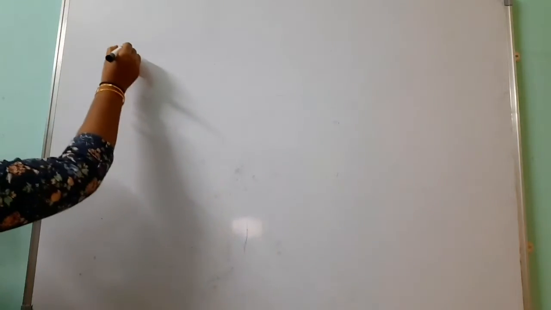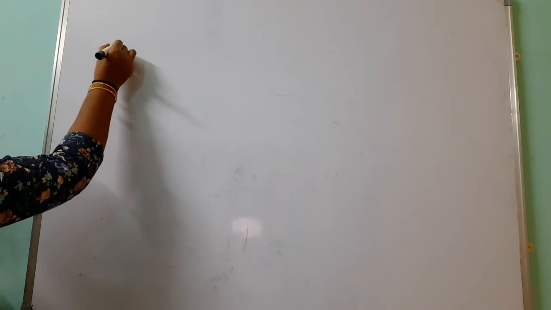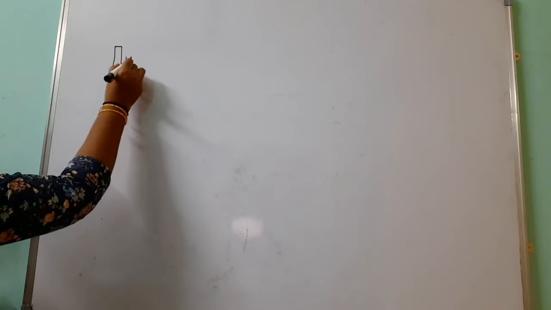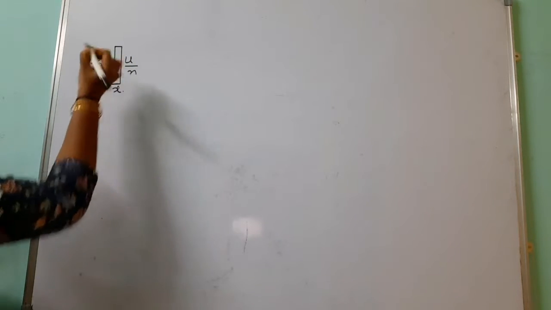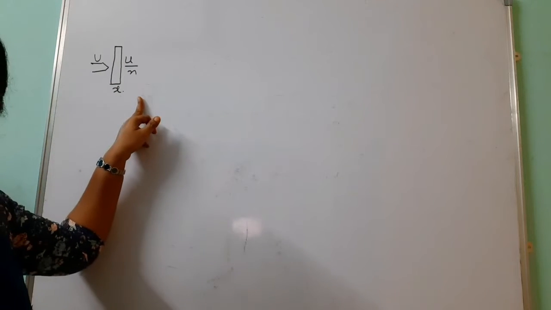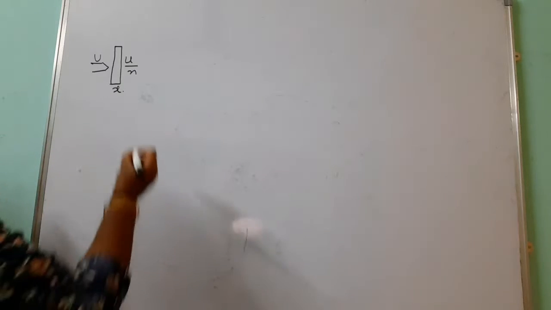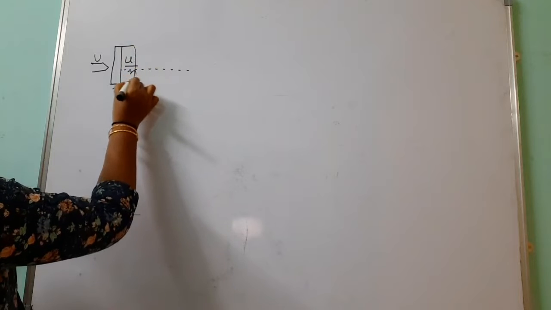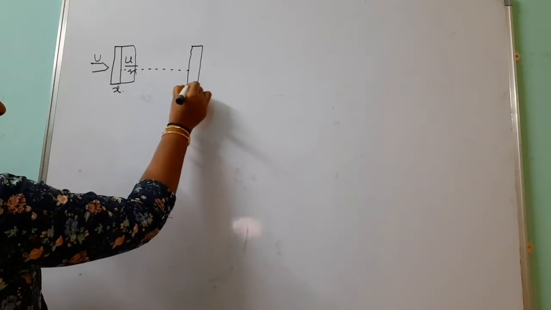Here the problem is, we are taking one bullet. While passing through the plank, it is losing 1 by nth of its initial velocity. Suppose we consider this bullet velocity is u. After passing through this, how much velocity is it losing? u by n of velocity. Now the question is, how many planks are required to stop this bullet?